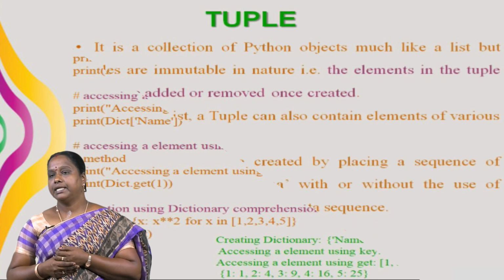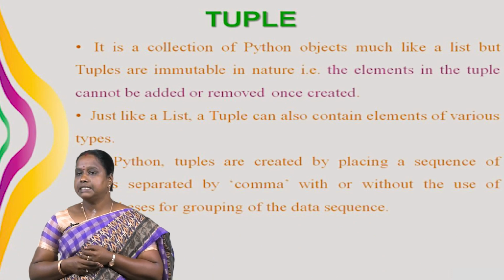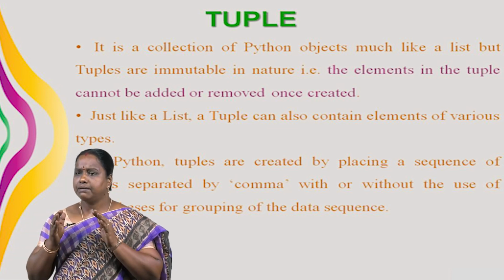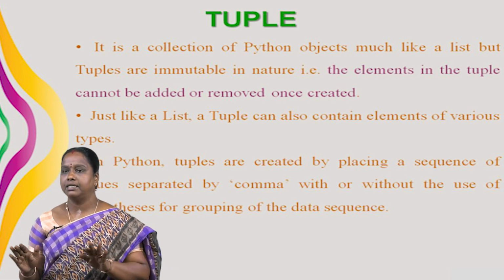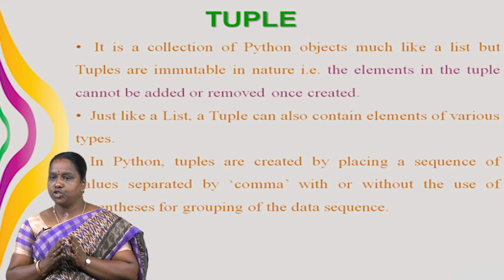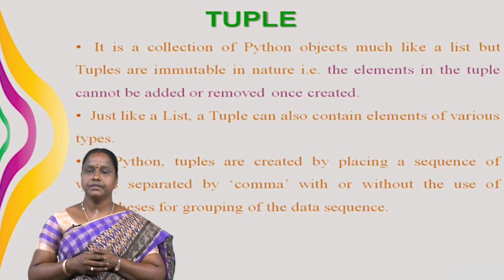Next tuple. Python tuple is a collection of Python objects. Much like a list, but tuples are immutable in nature. That is, the elements in the tuple cannot be added or removed once created. Just like a list, a tuple can also contain elements of various types.